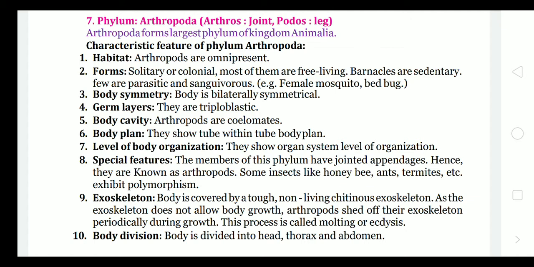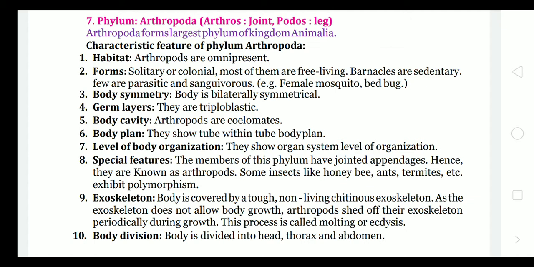Some insects like honeybees, ants, termites exhibit polymorphism. Polymorphism means they show different morphology in different organisms. Like in honeybee, there are worker bees, there are male bees, soldier bees, and the female queen is also there. So that is polymorphism. Like ants, termites, it is the same.